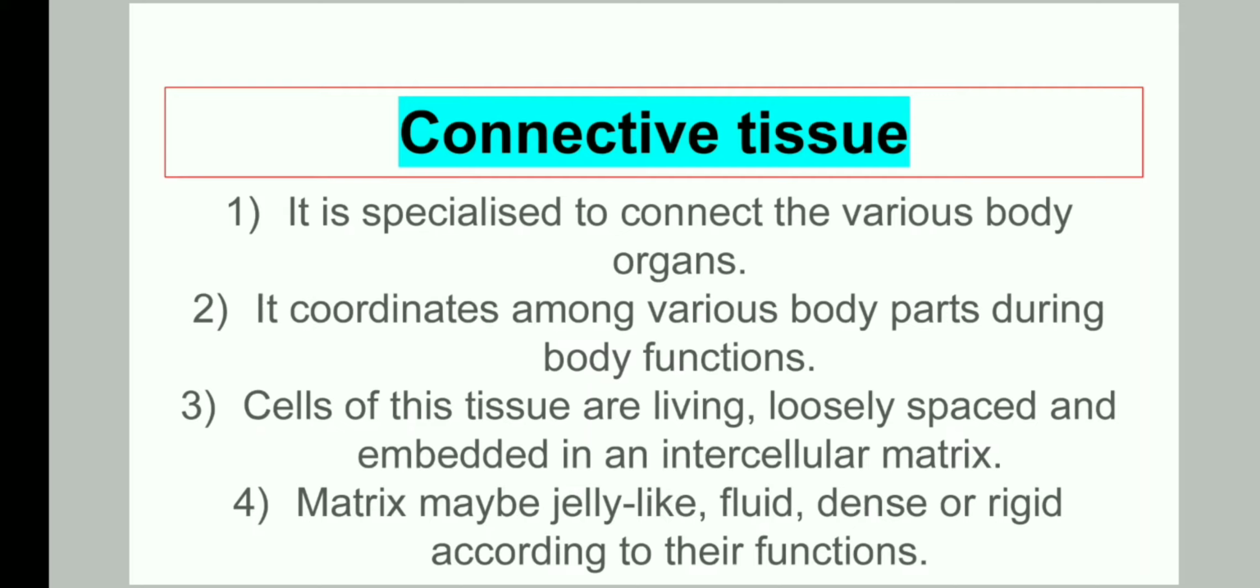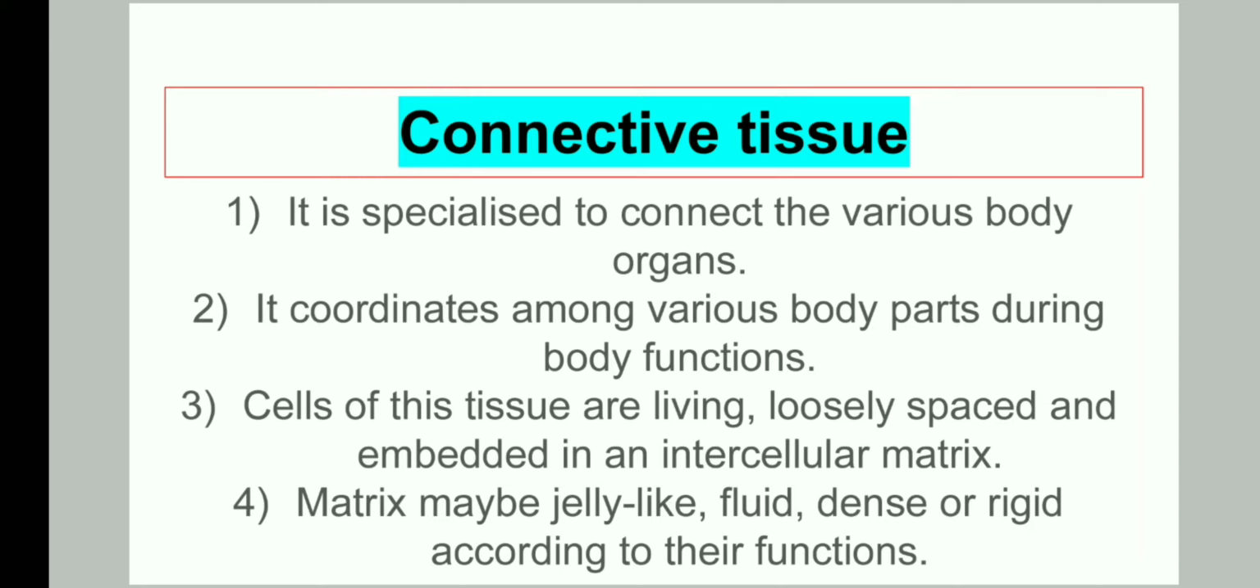Welcome class 9. We are studying about animal tissues and you studied about epithelial tissue, muscular tissue and nervous tissue. Now we are going to study about connective tissue. This is specialized tissue and this is specialized to connect the various body organs. It coordinates among various body parts during body functions. Different functions of the body, this type of tissue helps in.